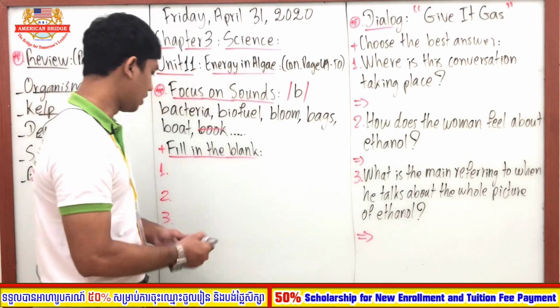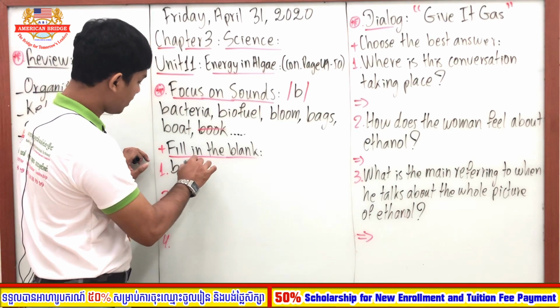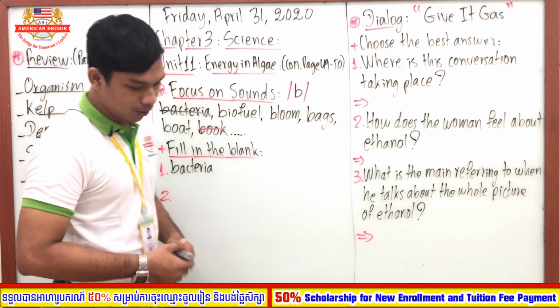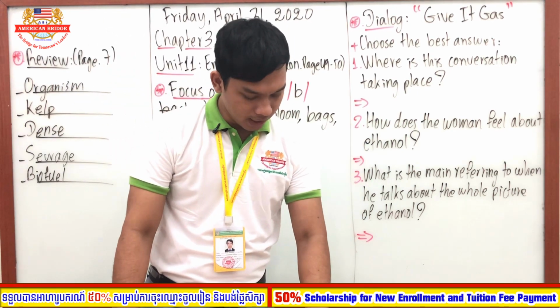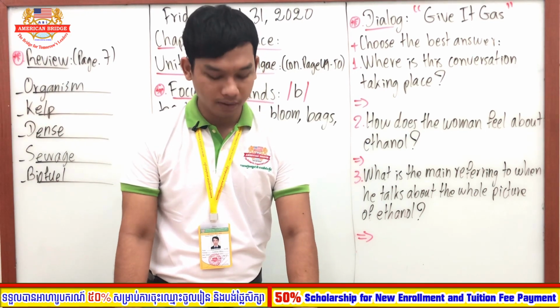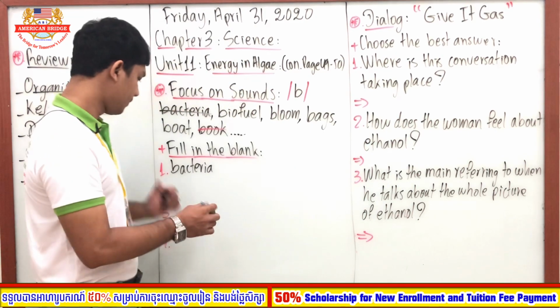So this one should be bacteria, right? Cross it out. And number 2, we say most companies doing algae-to-energy research are creating liquid what? Liquid biofuel. Good.